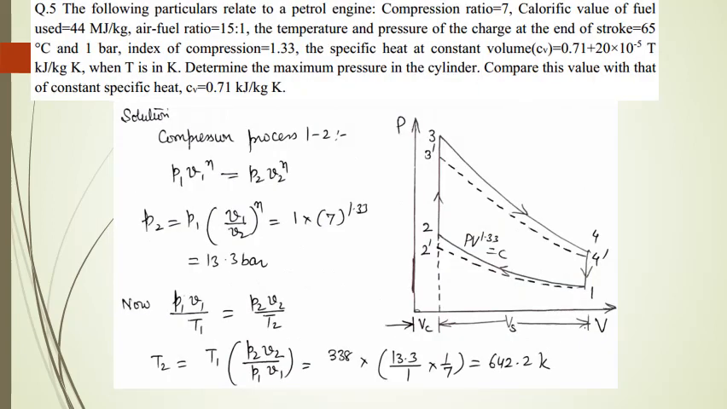The following particulars relate to petrol engine: compression ratio 7, calorific value of fuel used 44 megajoule per kg, air fuel ratio 15:1, the temperature and the pressure of the charge at the end of stroke is equal to 65 degrees Celsius and 1 bar, index of compression is equal to 1.33, the specific heat at constant volume is equal to 0.71 plus 20 into 10 to the power minus 5 T in units of kilojoule per kg per Kelvin when the temperature is in Kelvin. Determine the maximum pressure in the cycle. Compare this value with that of constant specific heat, that is Cv equal to 0.71 kilojoule per kg per Kelvin.